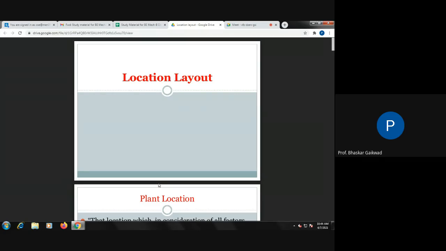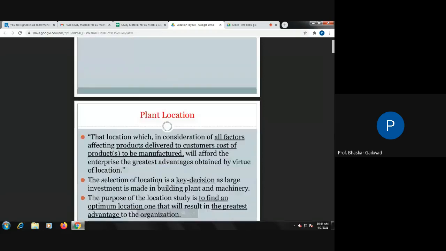And at last, selection of the material handling system for the same unit. So this much we are going to see in this chapter. Let us go step by step in the plant location.